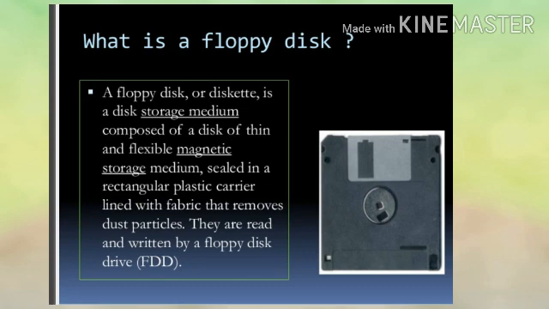Floppy disk. A floppy disk or a diskette is a disk storage medium composed of thin and flexible magnetic storage medium sealed in a rectangular plastic carrier lined with fabric that removes dust particles. They are read and written by a floppy disk drive. The figure shows the floppy disk.